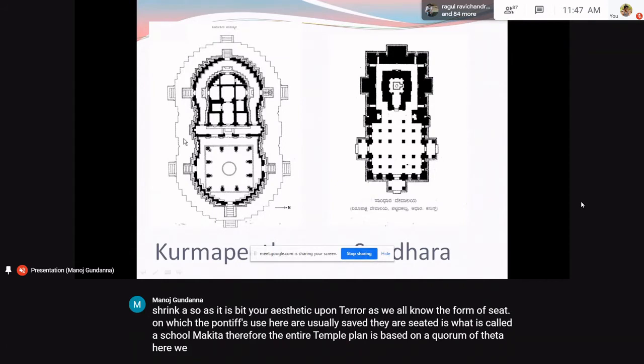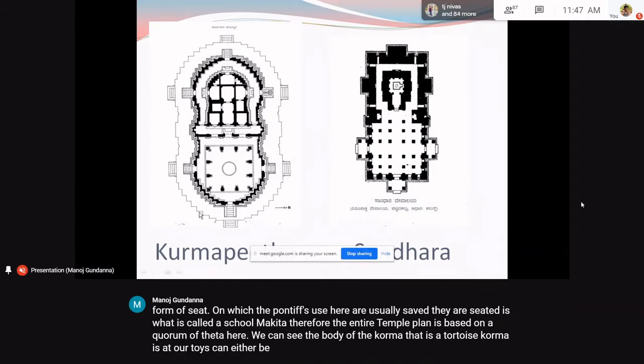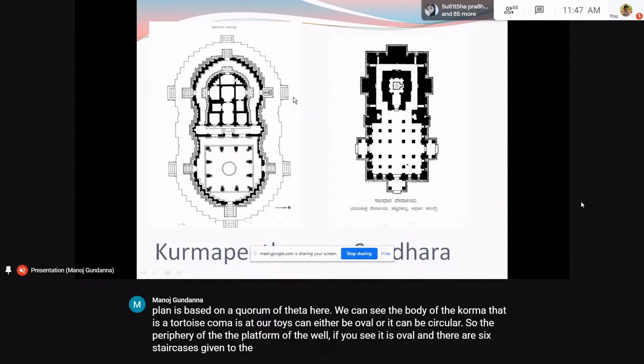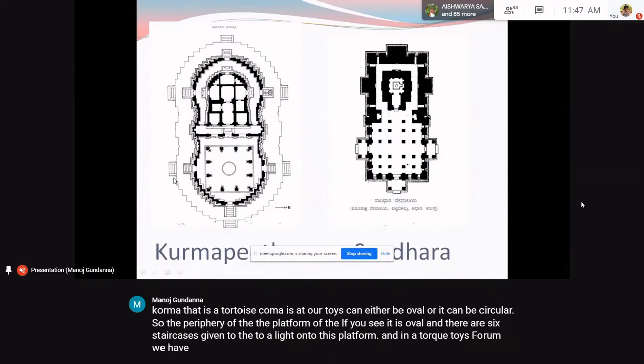Here we can see the body of the Kurma, that is a tortoise, which can either be oval or circular. So, the periphery of the platform of the temple is oval, and there are 6 staircases given to alight onto this platform. In a tortoise form, we have 4 feet, 2 to the right and 2 to the left.